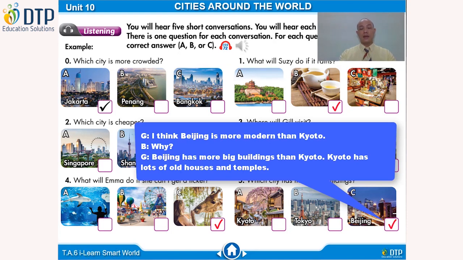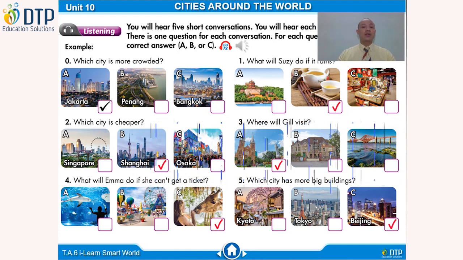So he said Beijing has more big buildings than Kyoto. So the right answer is C. Now, how many correct answers do you have? If you have 3 correct answers, don't worry, try more and you can get better.